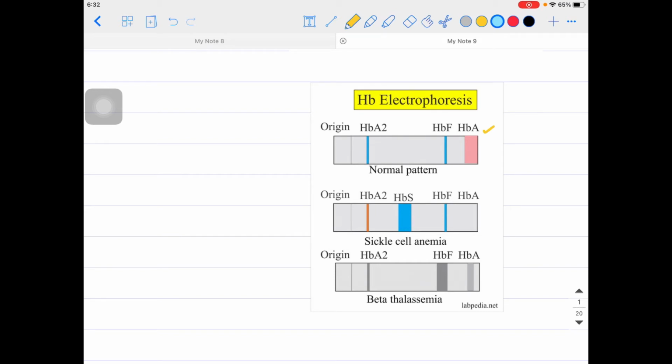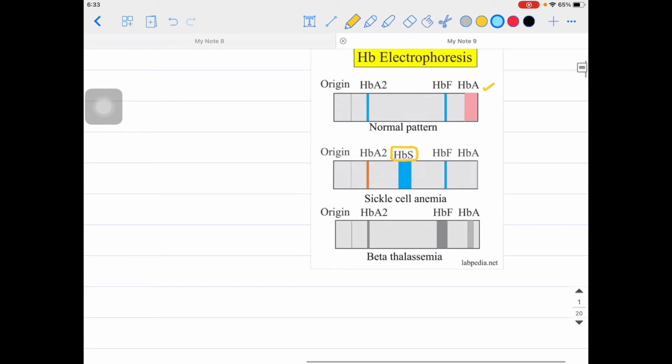But if you see the next one, sickle cell anemia, what do we have now? HbS. Look at this HbS. Do we have HbS in the normal? No, because HbS is not compatible with life, right? These kinds of children are not able to live for a very long period of time. So sickle cell anemia, HbS, remember the last topic. I told you hemoglobin electrophoresis is very important for the hemoglobinopathies, right? So this is also a hemolytic anemia.